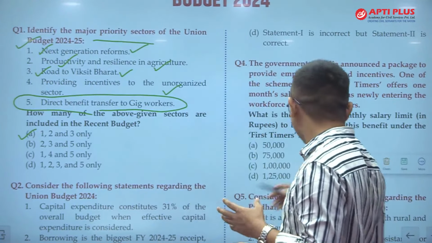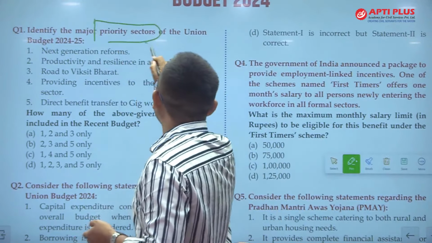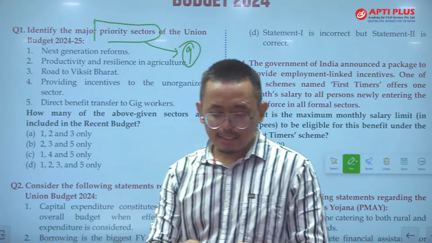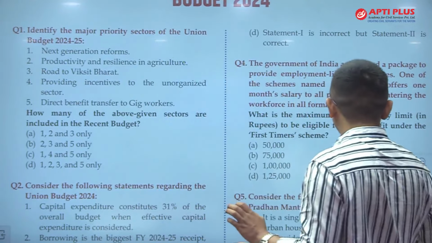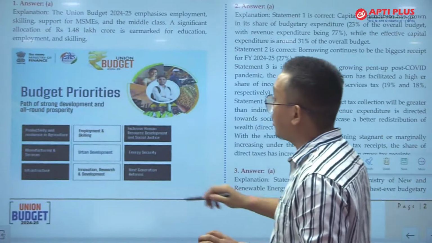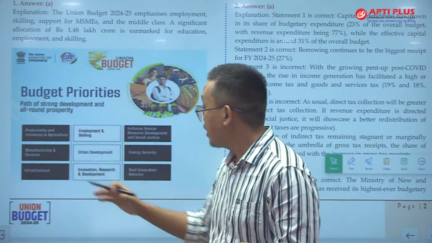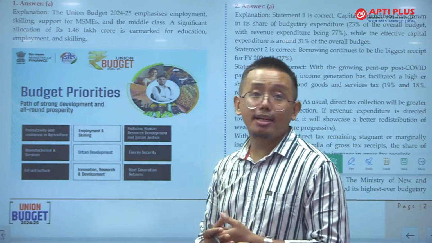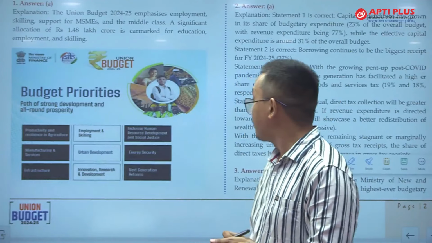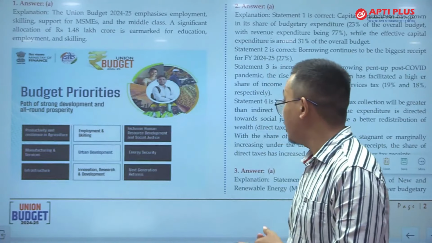But apart from these, there are 6 other sectors. As I just said, there are 9 priority sectors this time in the budget, and we'll see in detail what these 9 priority sectors are. These are the budget priorities: productivity and resilience in agriculture, manufacturing and services, infrastructure, employment and skilling, urban development, innovation, research and development, inclusive human resource and social justice, energy security, and next generation reforms.